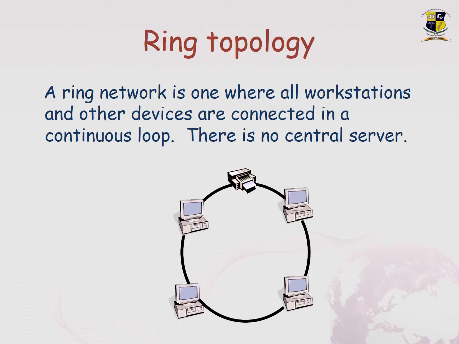So coming on to the next topology, which is ring topology, which is in the form of a ring structure where you don't have any central server like the star topology. A ring network is one where all workstations and other devices are connected in a continuous loop. As you can see in the picture, you will have a circle, where each one has a point-to-point connection with the device on the left as well as with the device on the right. So there is no central server in the ring topology.